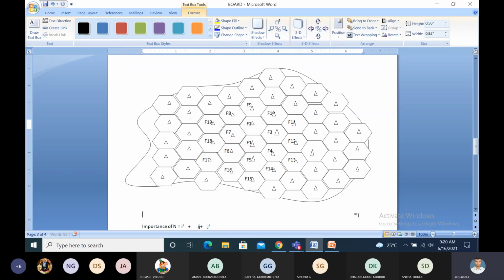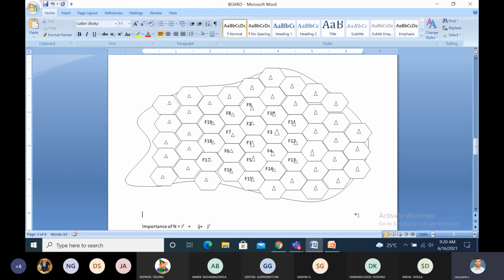Now we have used 19 frequencies for the 19 base stations. Suppose F1 is here. Again, we have to fix F1 somewhere within the remaining sets. That is the concept of frequency reuse.